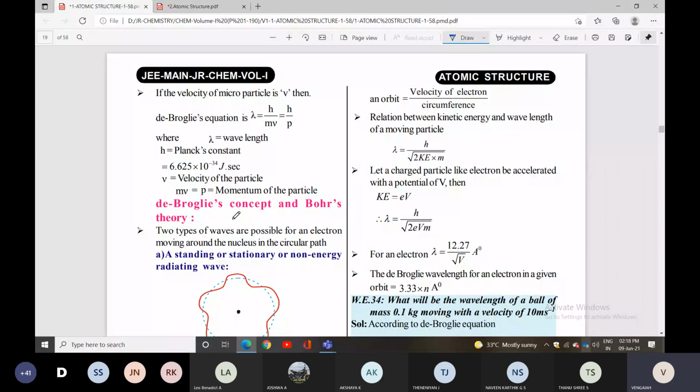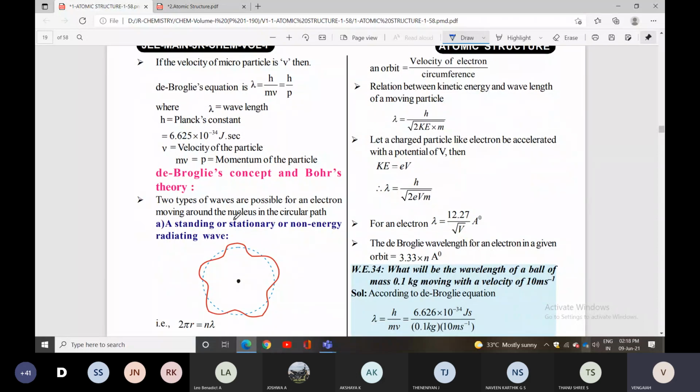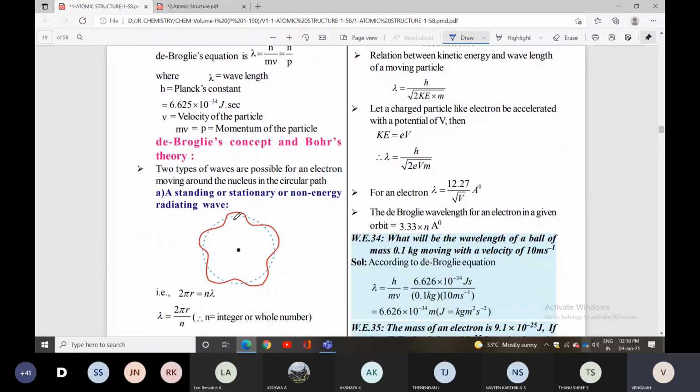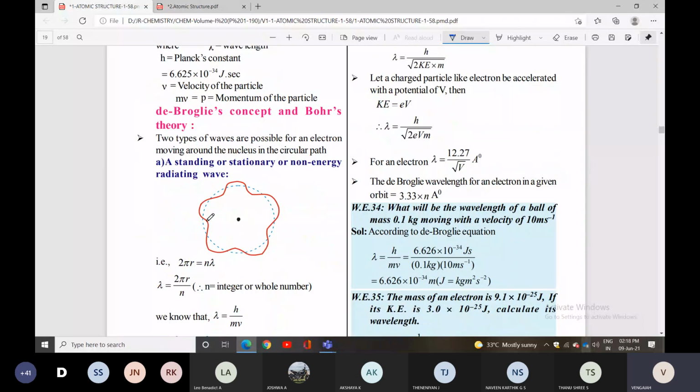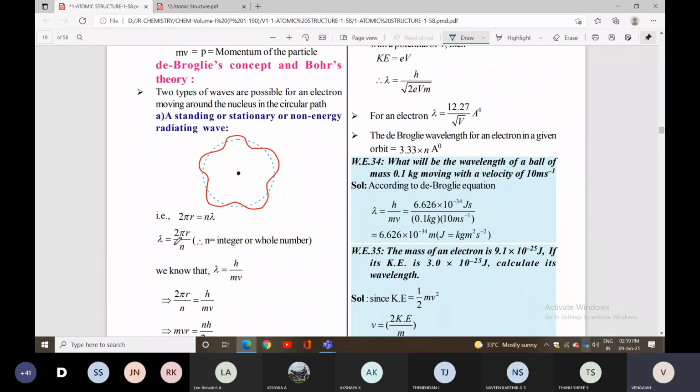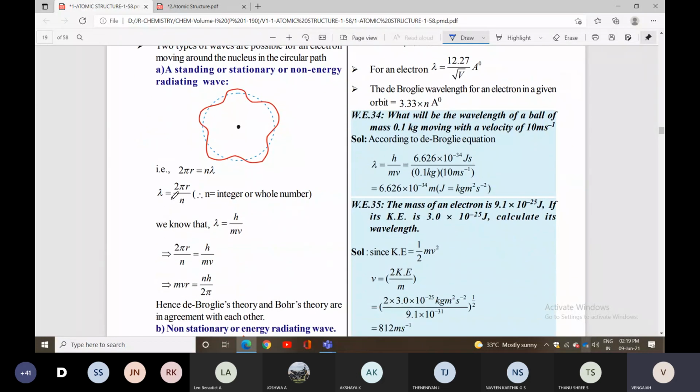Condition one, the standing or stationary, non-energy-radiating wave. Then 2 pi r equal to n lambda, so lambda equal to 2 pi r by n. n is an integer, that means you can take whole numbers.